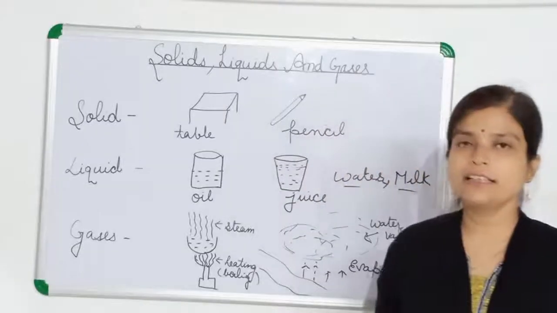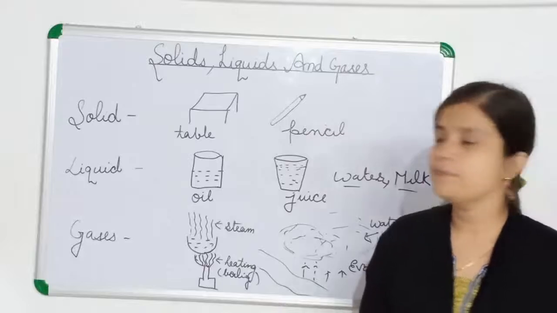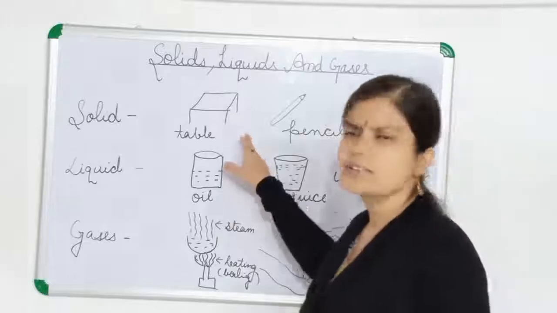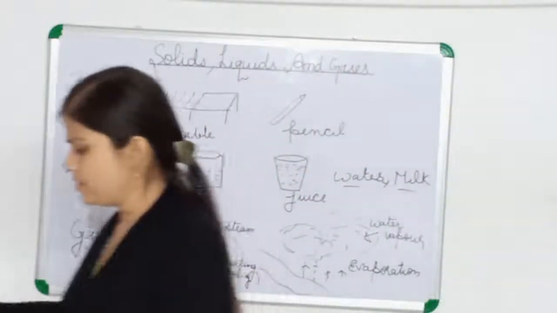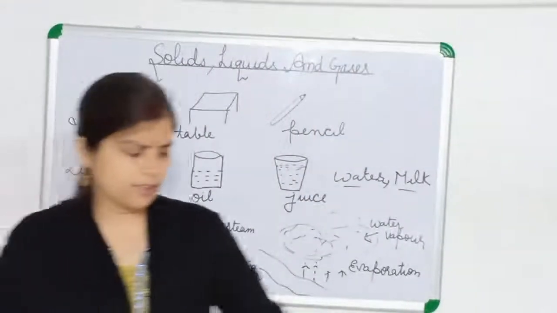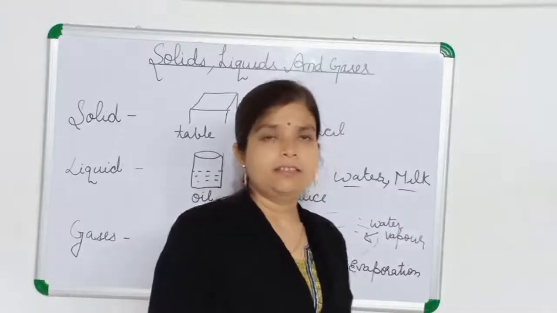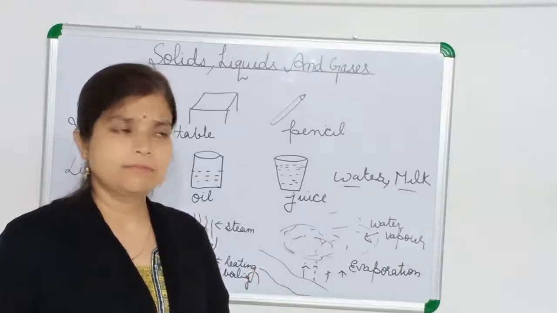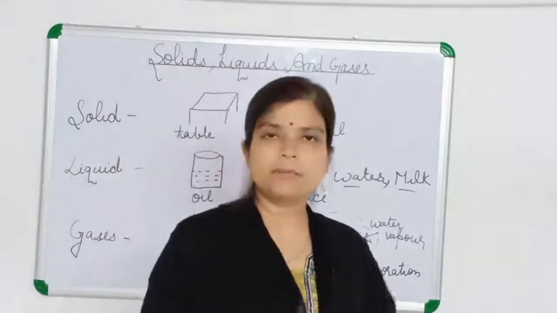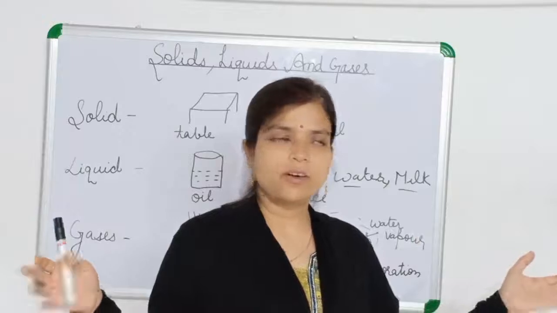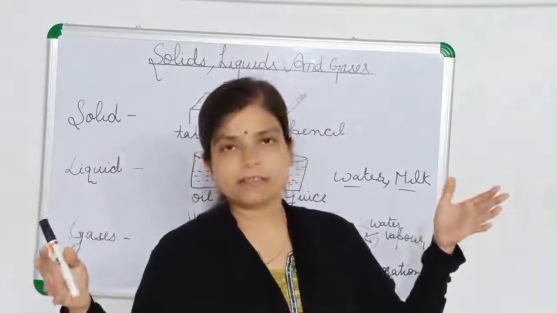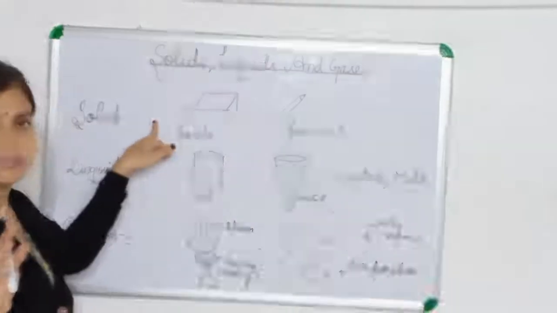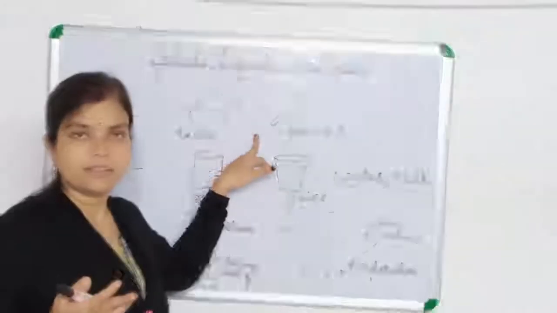Now you can see another property also here. Solid, table. If I am keeping this table in this room, and now I am taking it to another room, okay. Then according to the room, is the table changing its shape? When it was in a big room, did it become big? Or if it is in a rectangular room, will it become rectangular? No, it is not changing the shape. Pencil is also not changing the shape.